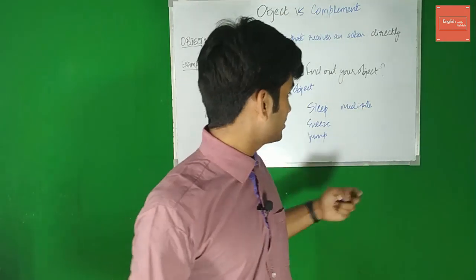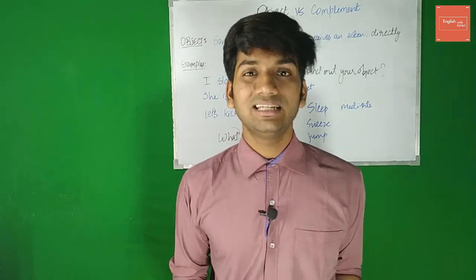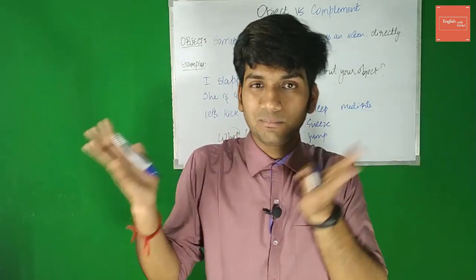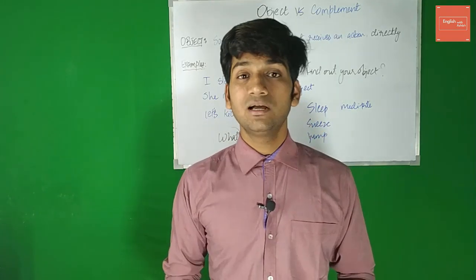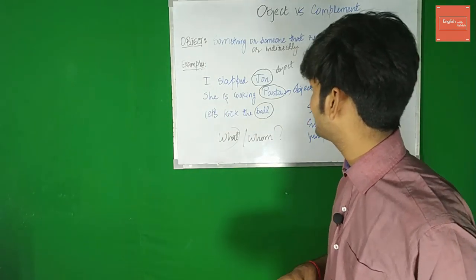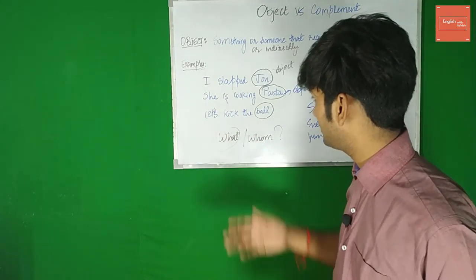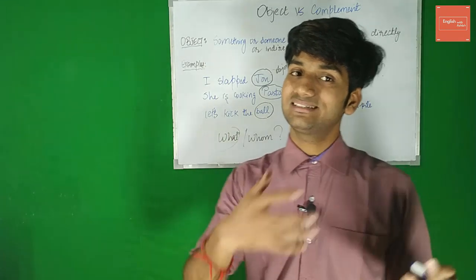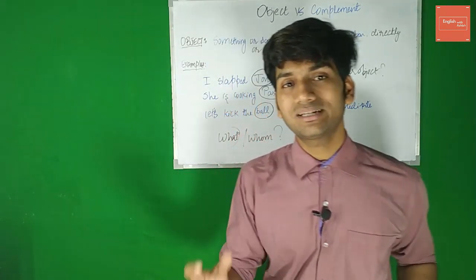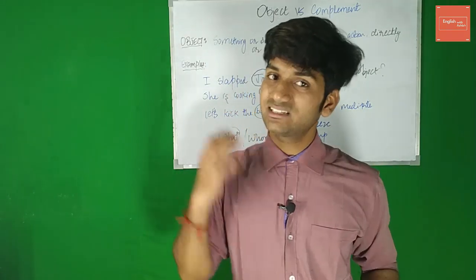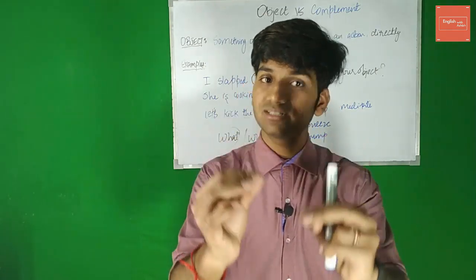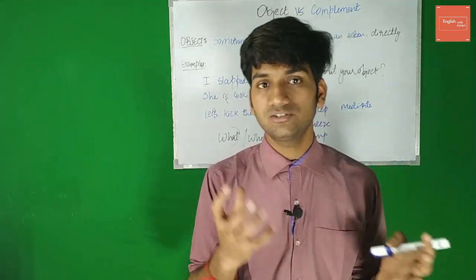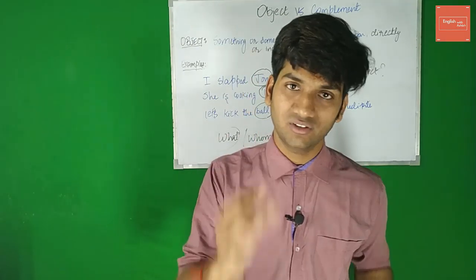So these verbs are intransitive verbs, right? These cannot be followed by an object. They simply can't. But if you have a transitive verb in your sentence, you can have an object in your sentence. For example, slap, you can slap something or somebody. So this is what an object is, and that's how you find it out. And in order to have an object in your sentence, you must have a transitive verb. The verb that you have in your sentence must be a transitive verb.